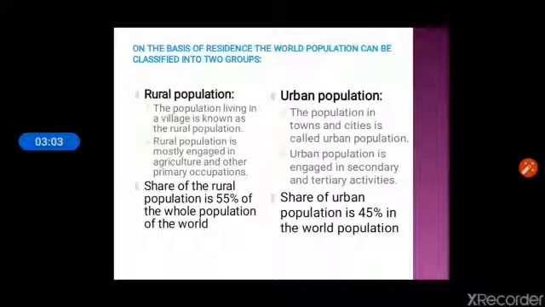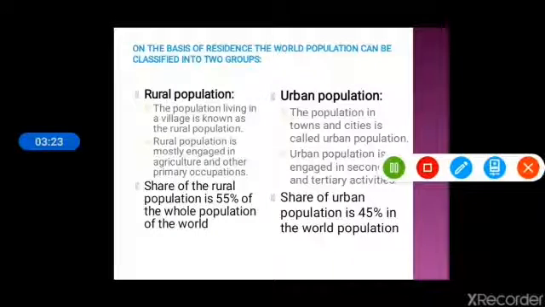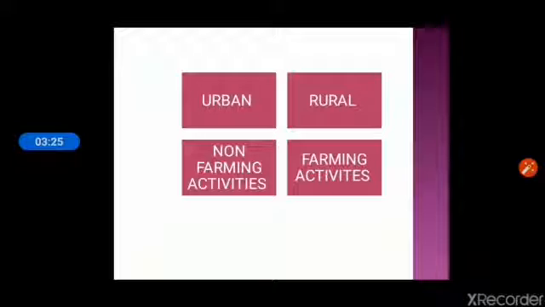Urban population, the population in towns and city is called urban population. Urban population is engaged in secondary and tertiary activities. Share of urban population is 45% in the world's population. Urban population means they are involved in non-farming activities. Rural population means they do farming activities.